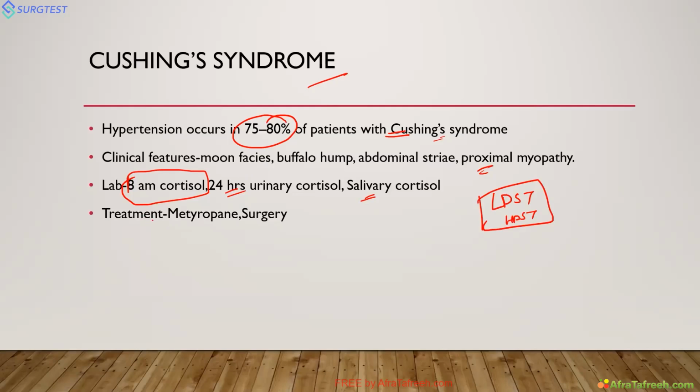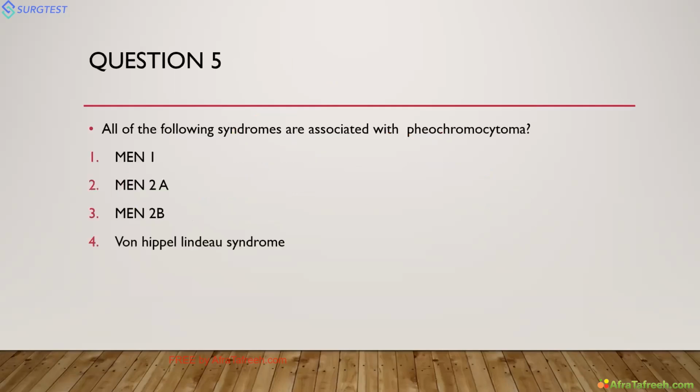For example, if the patient has Cushing's due to an adrenal tumor, you can do surgery, or you can give metyrapone, which is a drug used to treat Cushing syndrome. Next, coming to the next question: all of the following syndromes are associated with pheochromocytoma, except. This 'except' is there.